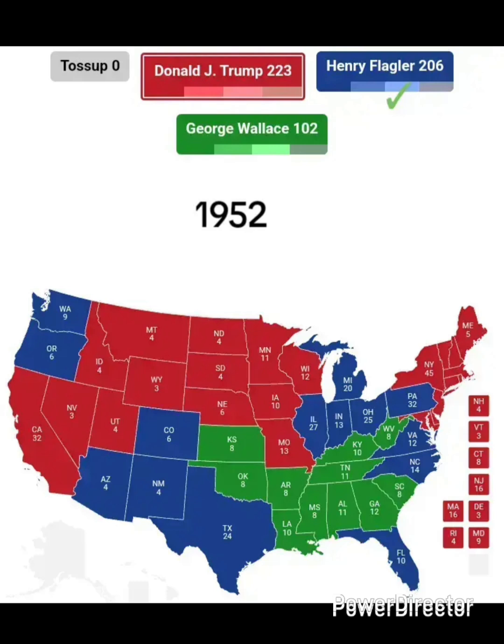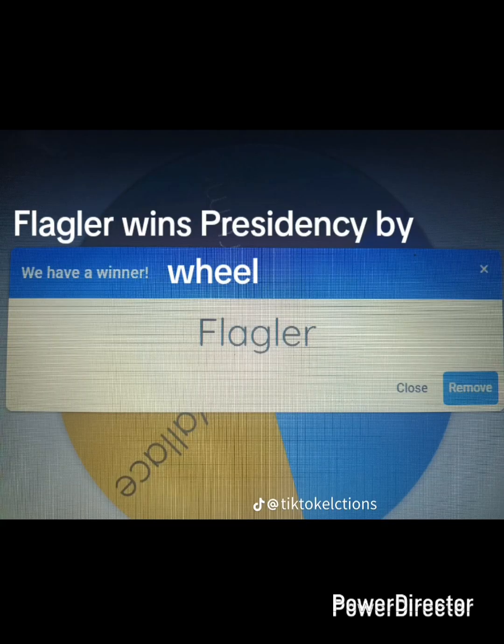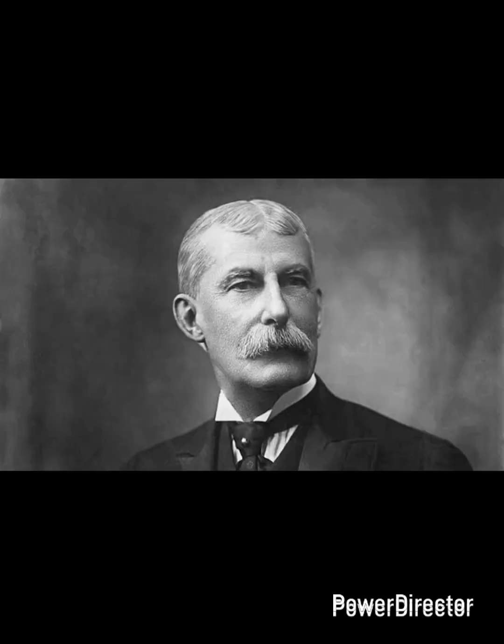Donald Trump finished first in the Electoral College with 223 electoral votes. Henry Flagler finished second in the Electoral College with 206 electoral votes but finished first in the popular vote. And George Wallace finished third with 102 electoral votes. This race was ultimately decided by the special wheel that is used on rare occasions, which gave Flagler the victory. Flagler sought re-election in 1956, but around the summer of that year, Flagler was unfortunately assassinated.